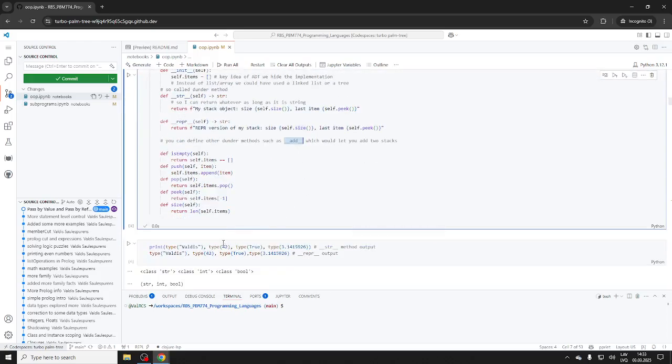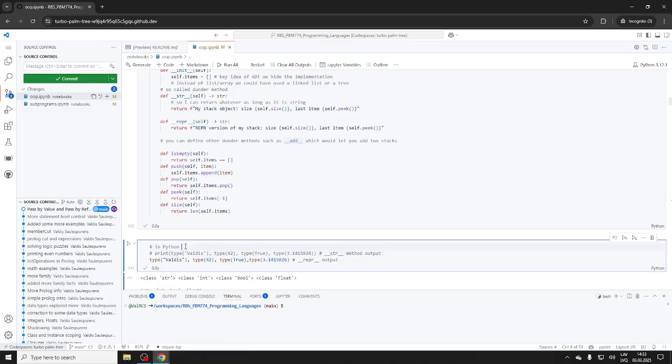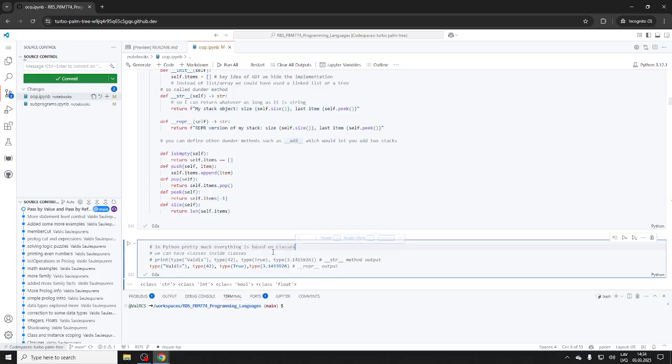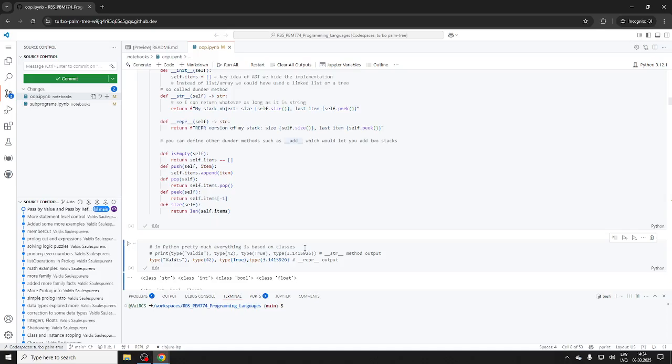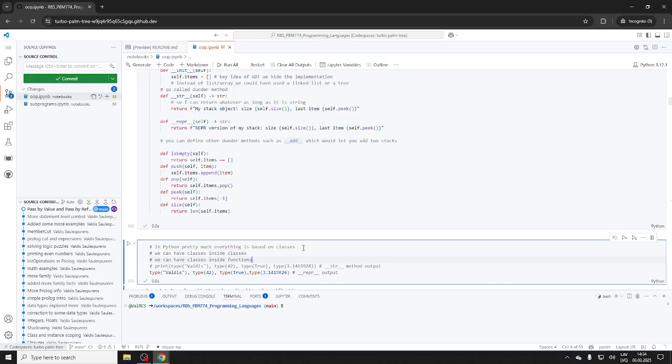Let's take a look. So I'll have my stack. No, these are types, these are my classes. So in Python, of course, everything is class-based actually. Pretty much everything is based on classes. Yes, classes inside classes, of course, and so on and so on.